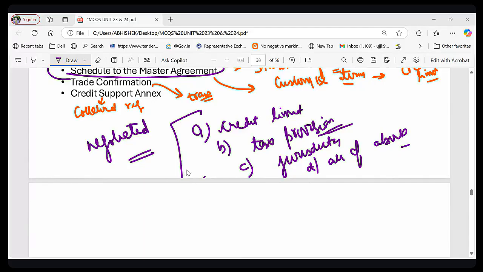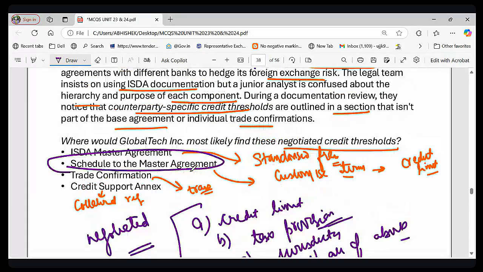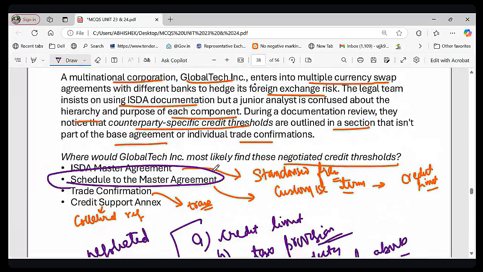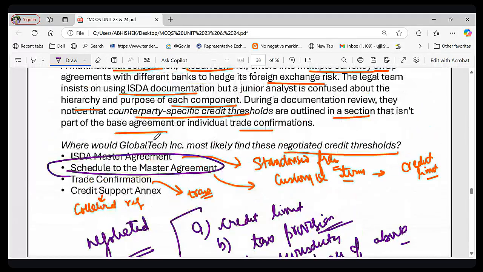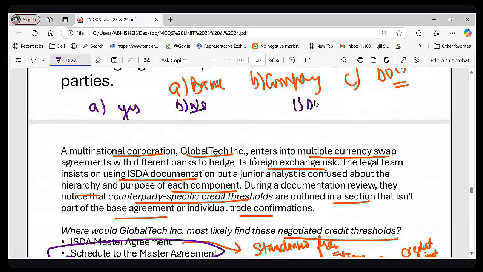The correct answer is all of the above. Everything in the schedule is negotiable, right? A specific date, amount, interest rate for each transaction, right? So this is the point. So friends, the correct answer to this question is a schedule to master agreement. This is the customizable part, right? So that's all for today's session. We will discuss more detail about this ISDA master agreement. This topic is very, very important. We will discuss it in detail in the next session using this question, right?